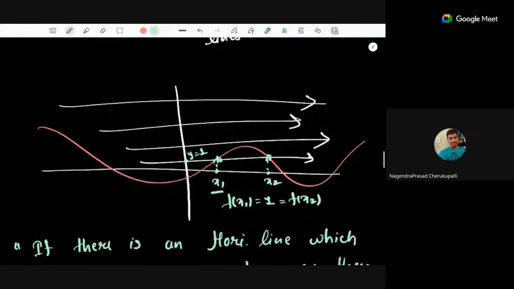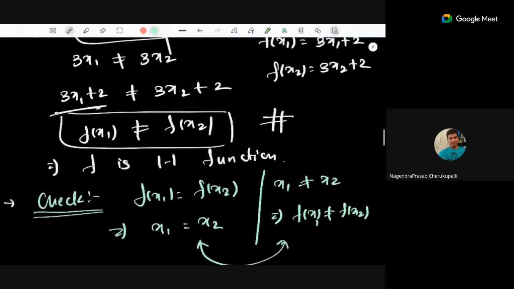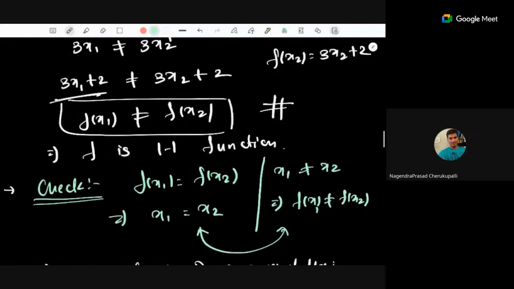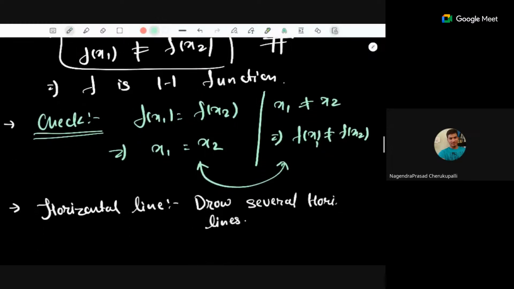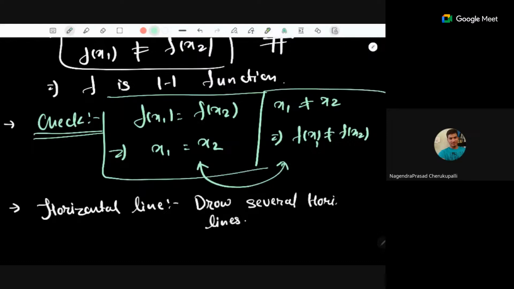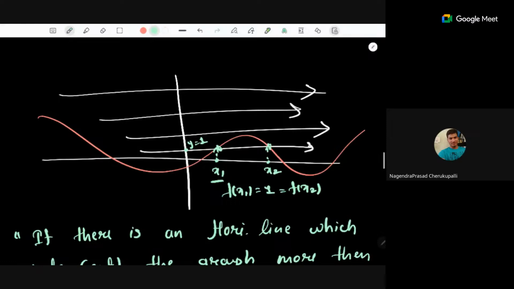Okay, so this is the horizontal line test. So these are the three ways by which you can say that, since this is failing, the function is not one-one. Either you can prove the statement, or you can use it as a contradiction to say that for the same output I am getting two different inputs, so it's not a one-one function. Or you can use the second one, and another one is this horizontal line test. So you can use any of these three to say whether this function is one-one or not.